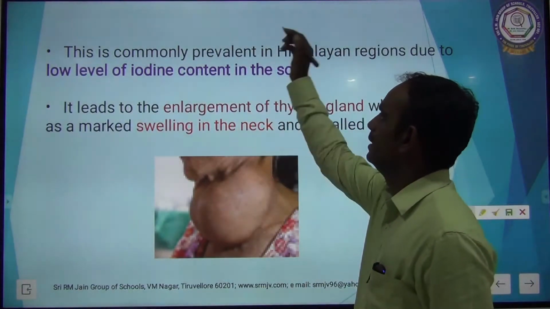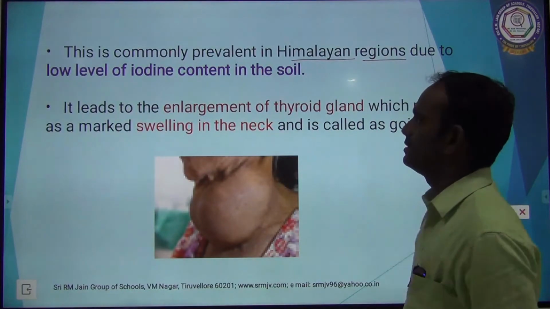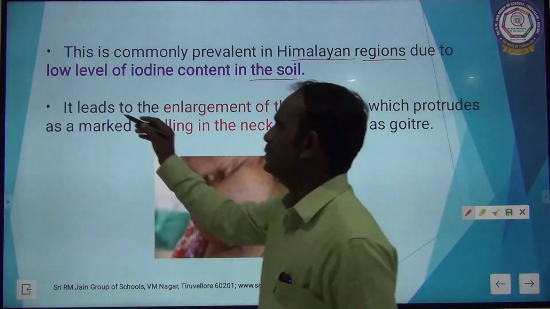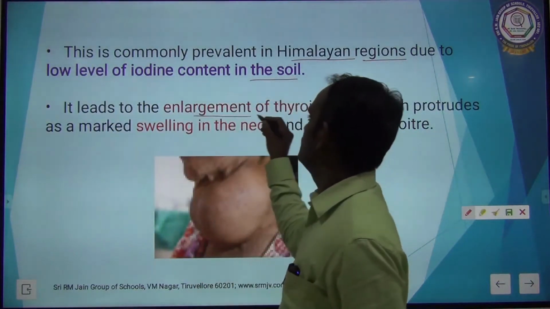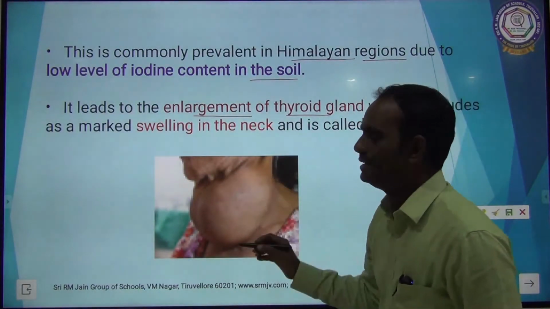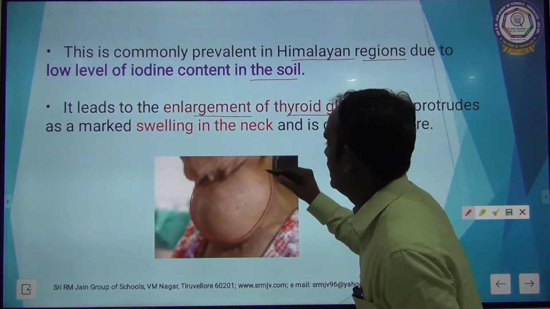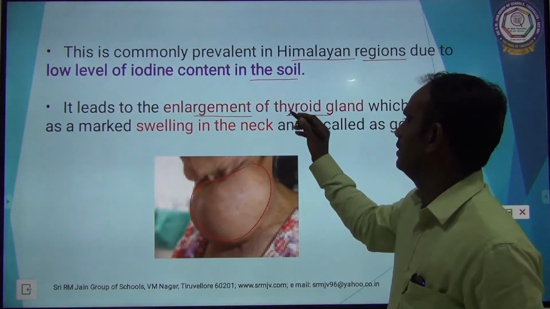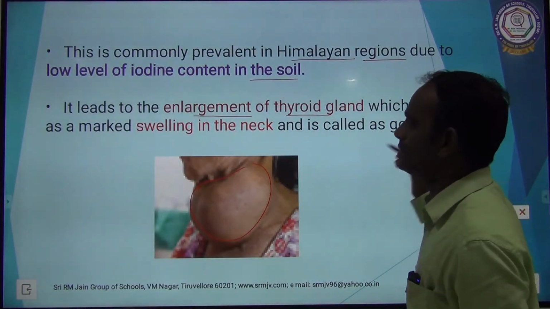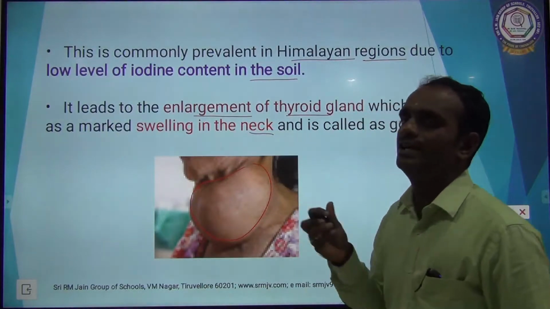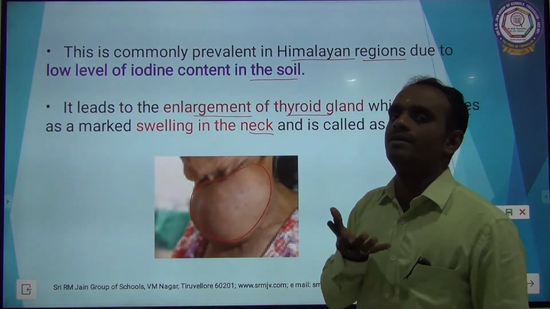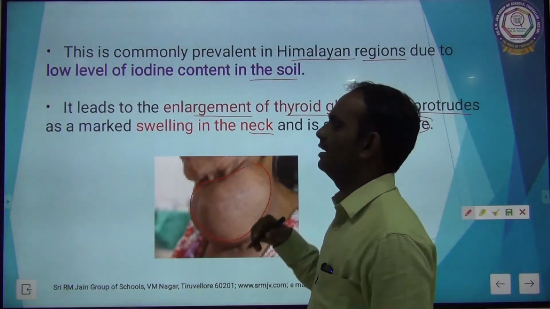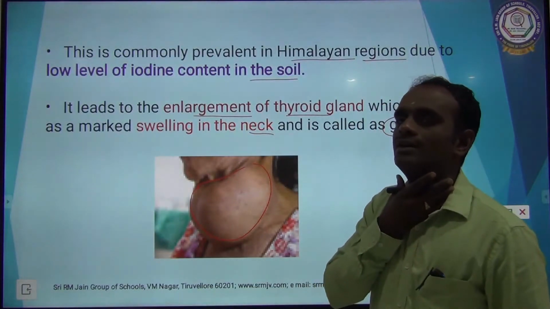This is commonly prevalent in Himalayan regions due to low level of iodine content in the soil. Goiter leads to the enlargement of thyroid gland. See the picture here, the enlargement of thyroid gland takes place in the trachea. So, due to goiter, the enlargement of thyroid gland takes place, which protrudes as a marked swelling in the neck. It is a very large swelling in the neck, and it is called goiter.